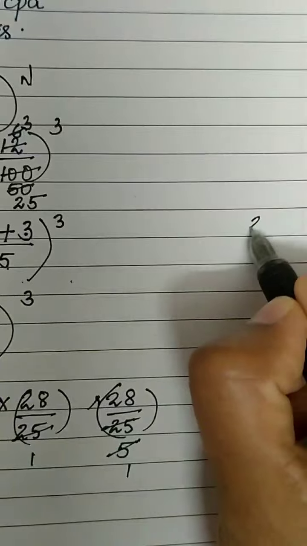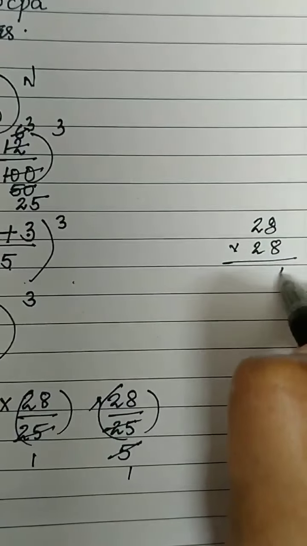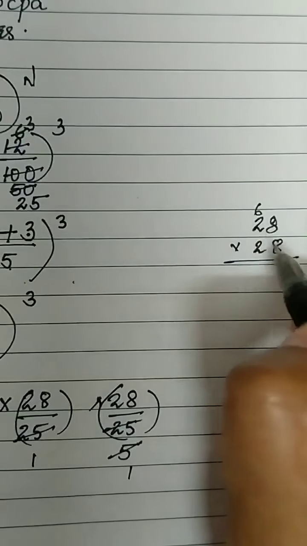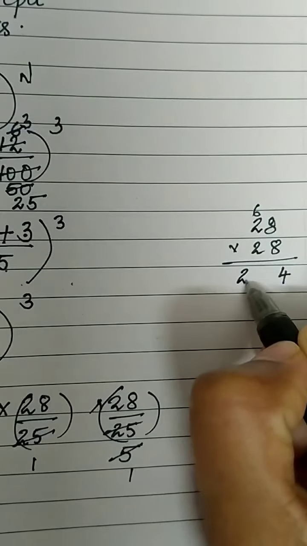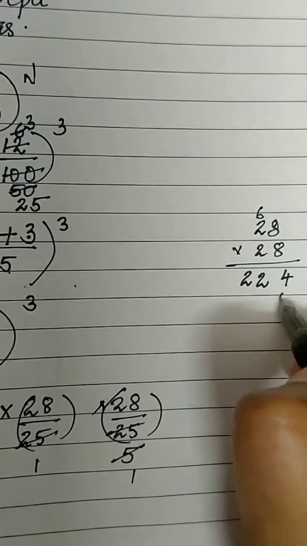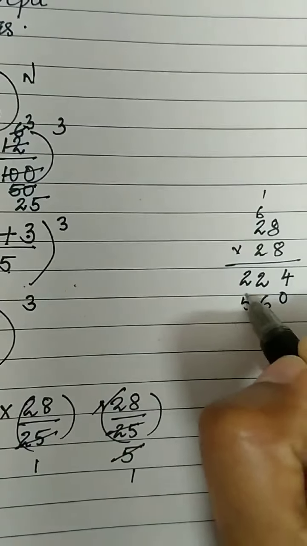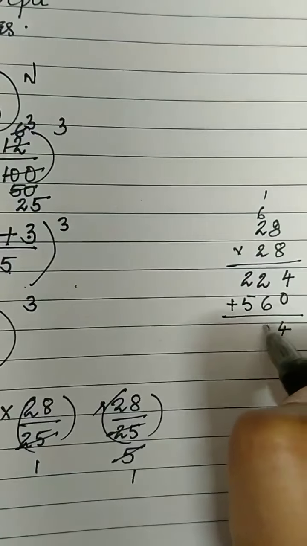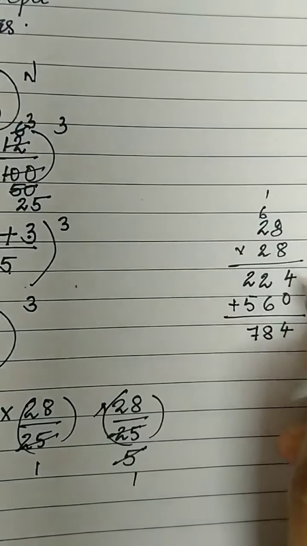I'll go for 28 multiplied by 28 here in my working column. 28 into 28, 8 8s are 64, carry 6, 8 2s are 16, 16 plus 6 is 22. Okay, 0. 8 2s are 16, carry 1, 2 2s are 4, 5. Add 4, 8 and 7. Please recheck once again.